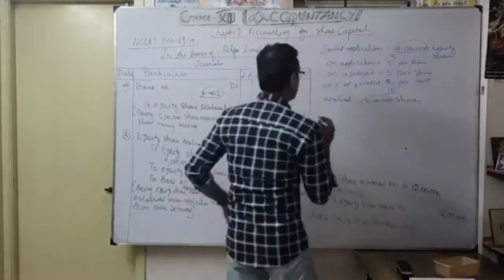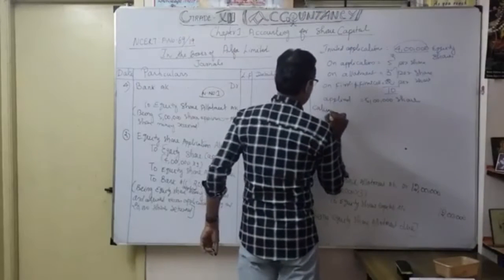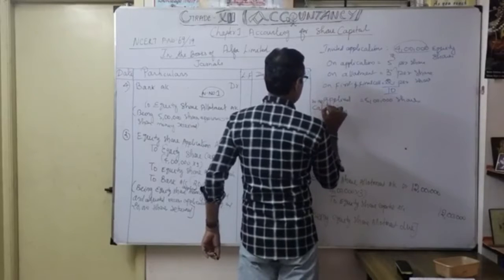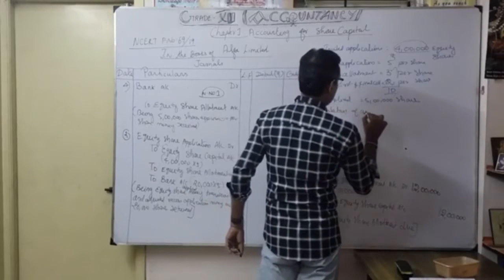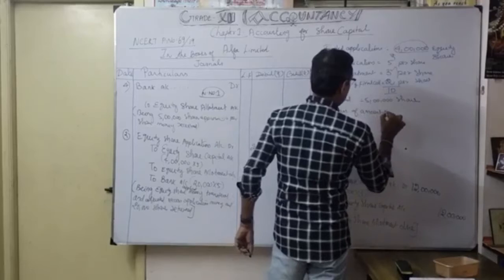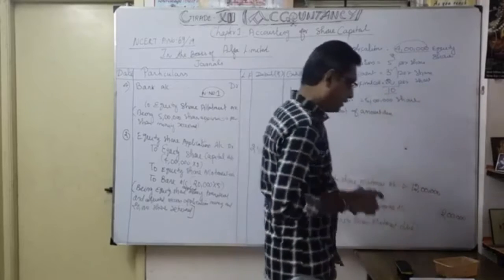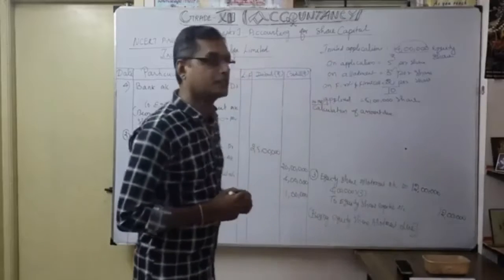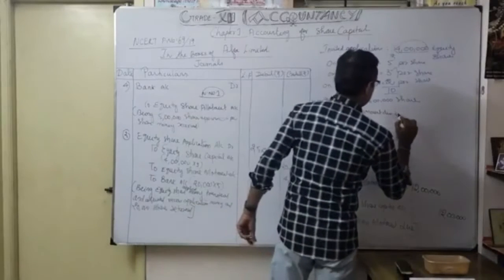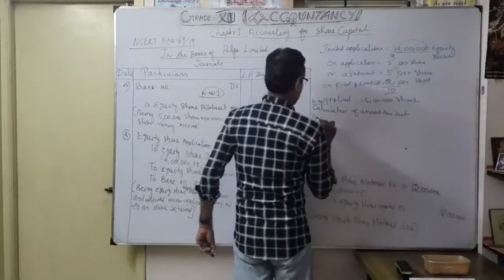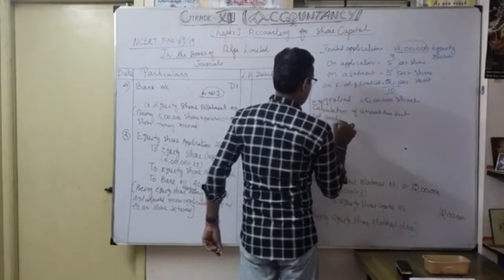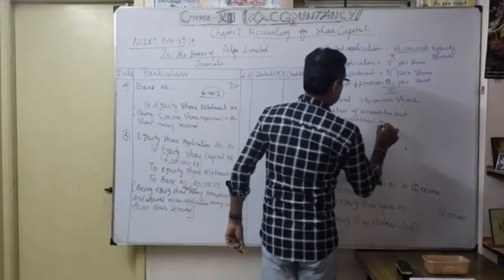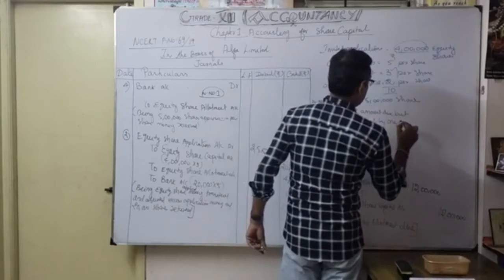Calculation of amount due but not paid on allotment by one applicant.